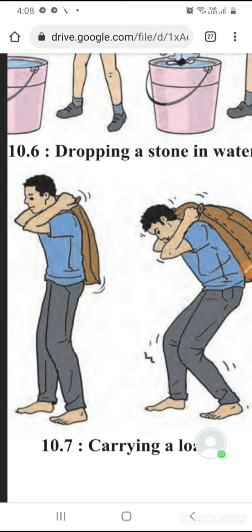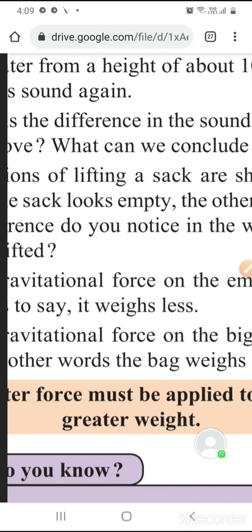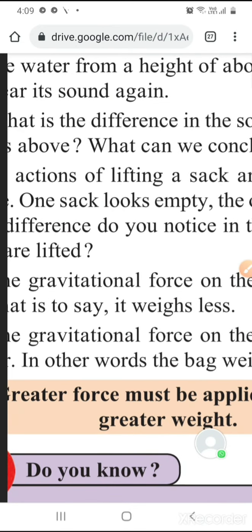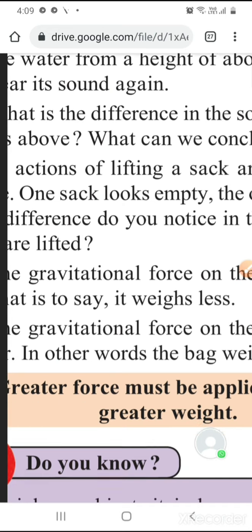So how do we decide the weight of an object? We decide it because of the gravitational force acting on that bag or on anything. Now see, in the box they have drawn a conclusion. Greater force must be applied to lift a greater object. So if you want to lift an object which has greater weight, you have to apply greater force.